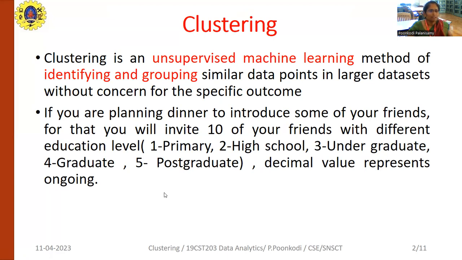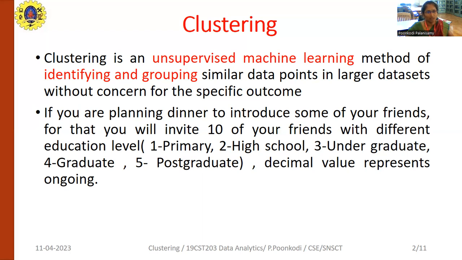Consider the case where you have planned to invite your friends to a dinner party arranged at your home. For that, you have to choose 10 contacts from your contact list. While choosing a contact, you have to follow some levels. You have to choose one student from primary school, another from high school, another from undergraduate, the next one a graduate, and another a postgraduate.